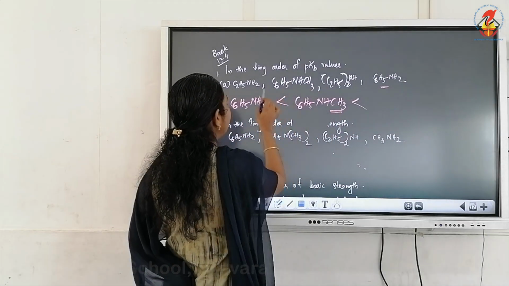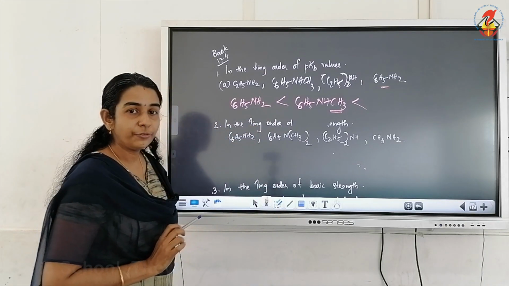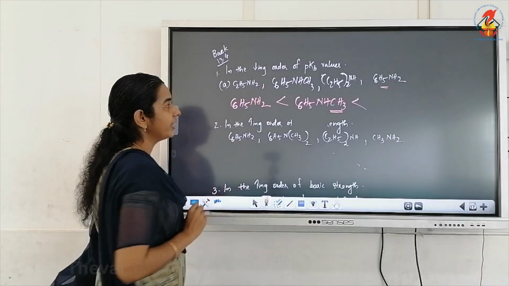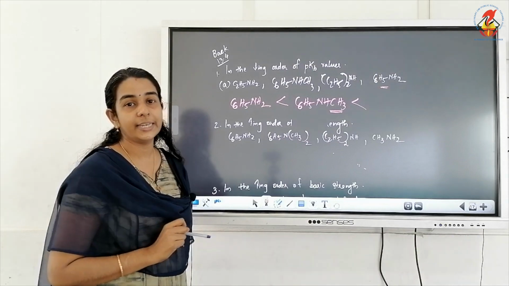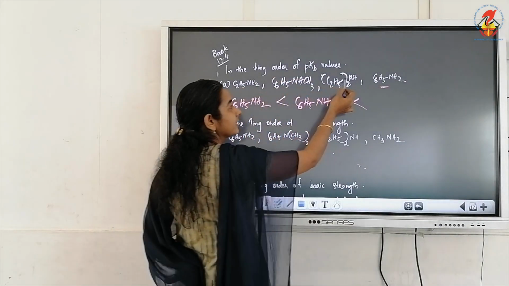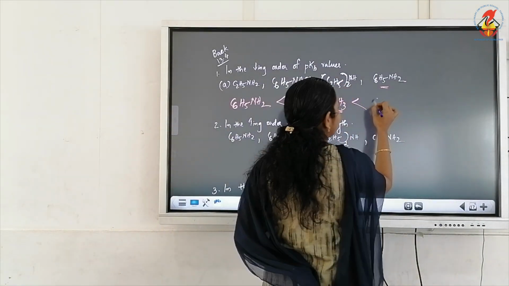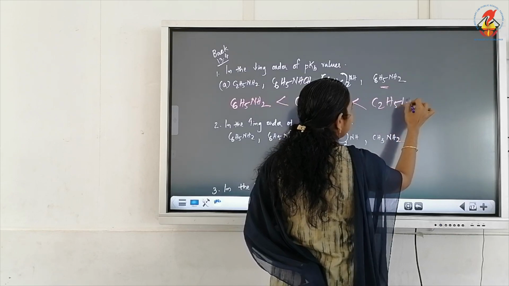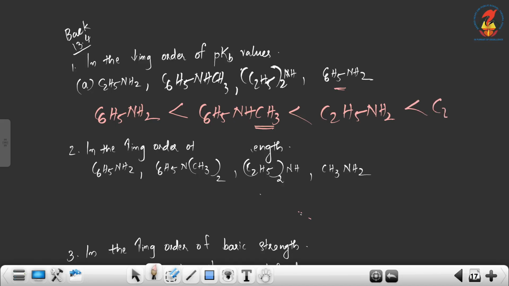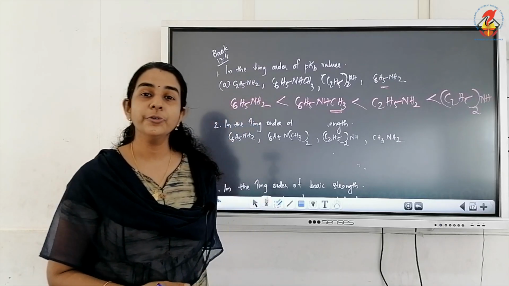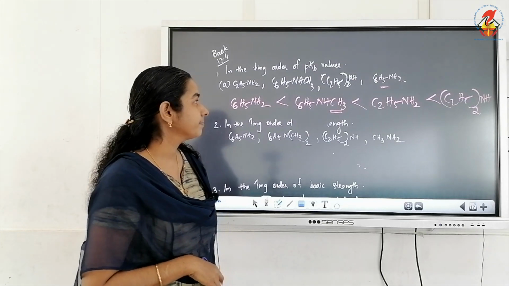Now next we have two aliphatic amines, C2H5NH2 and (C2H5)2NH. This is a primary amine, this is a secondary amine, and we know that the primary amine will be least basic and the secondary amine will be more basic due to the greater number of alkyl groups.